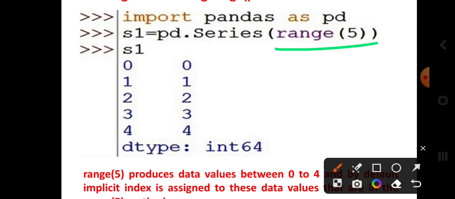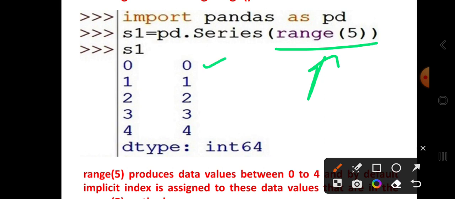Actually range has three forms: range with stop value, range with start and stop value, and so on. Here range has only a stop value. The start value is not provided, hence by default it starts from 0 and 5 is the end value, hence you should stop at value 5.